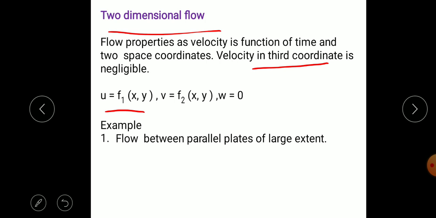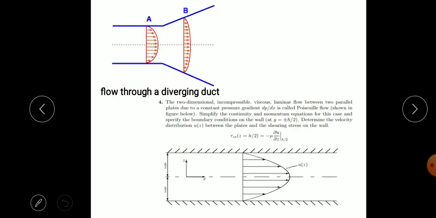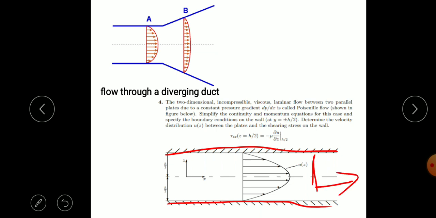An example is flow between two parallel plates. This is one parallel plate, this is another parallel plate. If we assume the velocity is changing along the x direction as well as along the y direction, then it is called two-dimensional flow. This is also a convergent divergent nozzle.